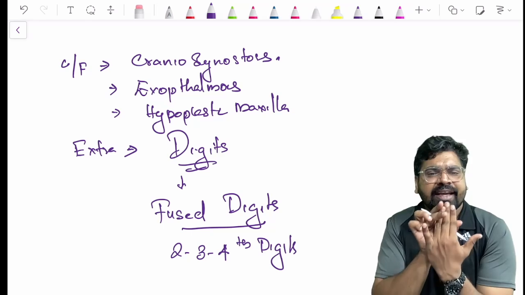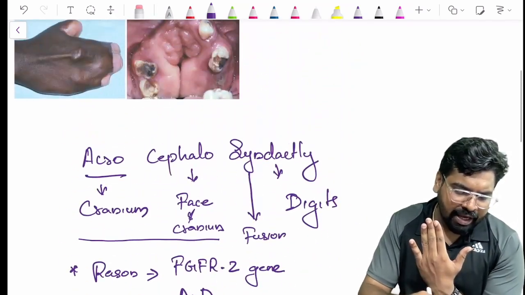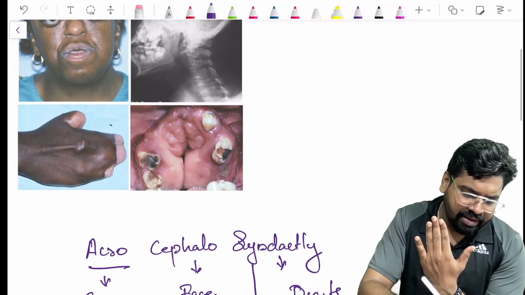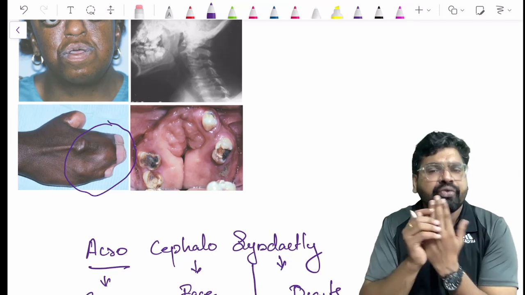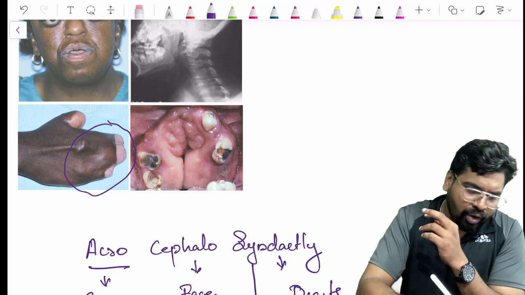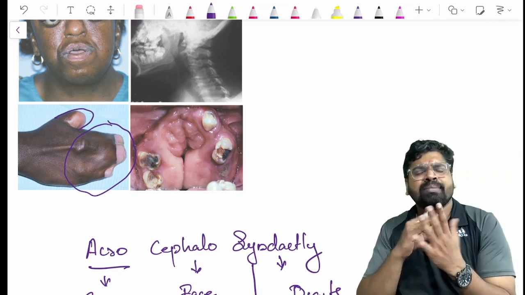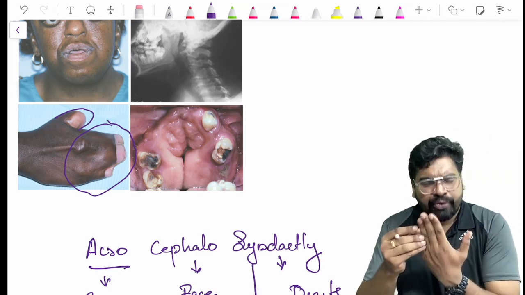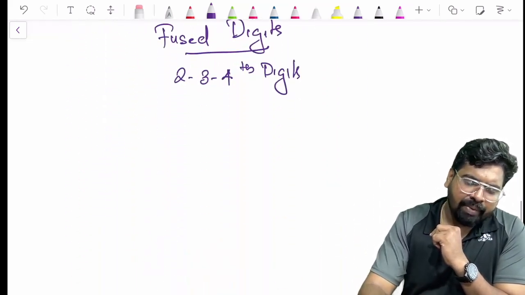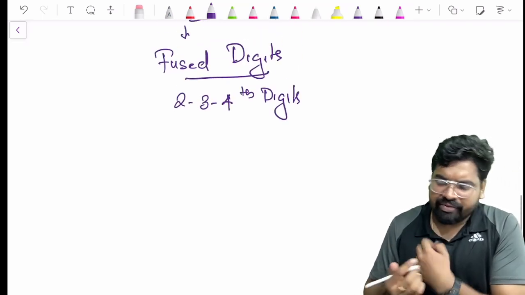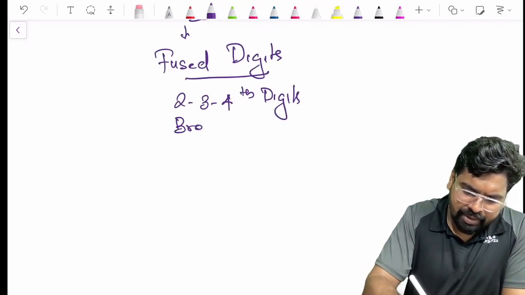Look at the image here. You can see that the digits are all fused together, and the thumb is broad. You can see that from the picture. So this is the extra thing happening here: all the digits are fused, and there will be a broad thumb.